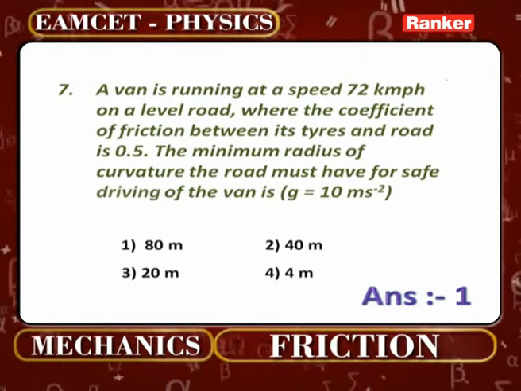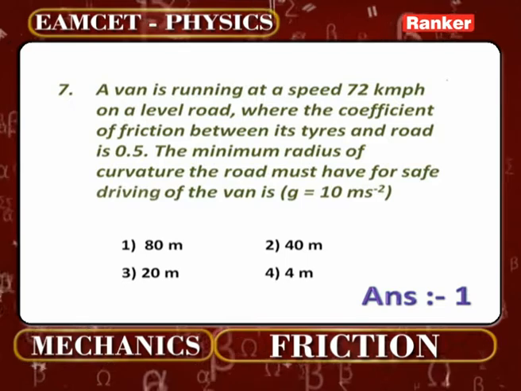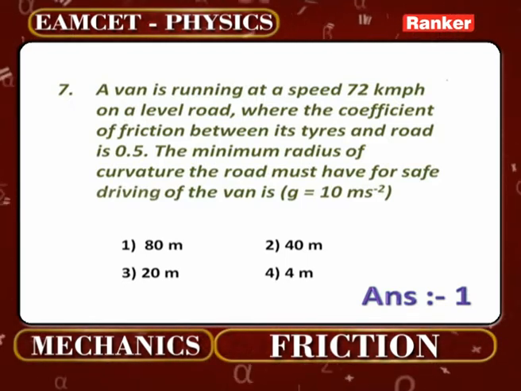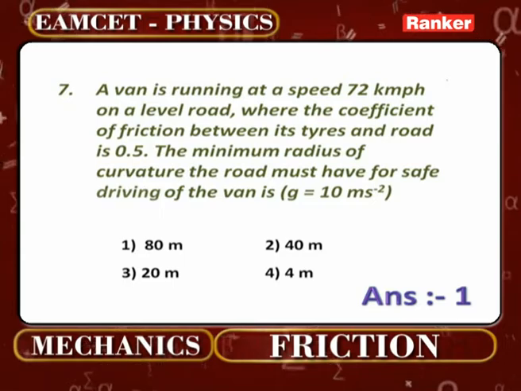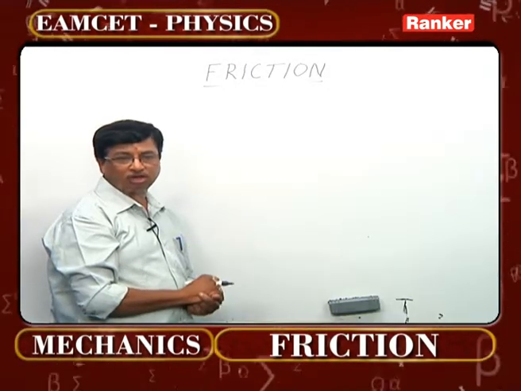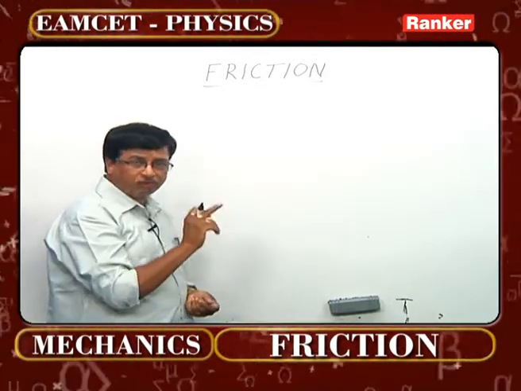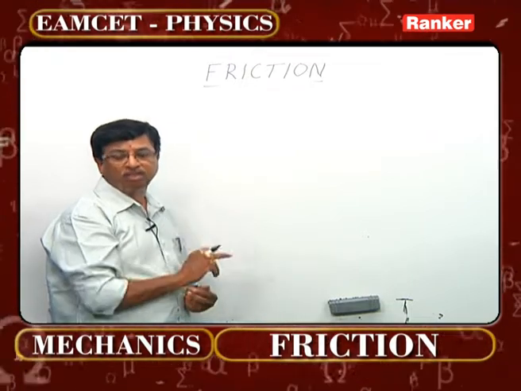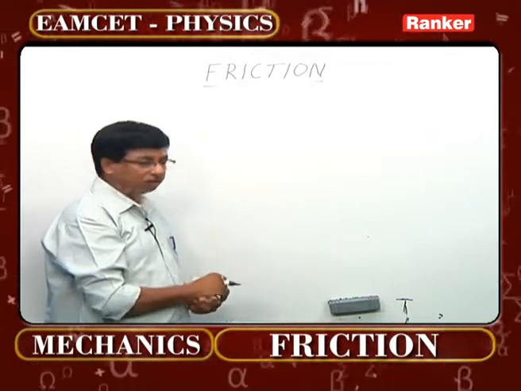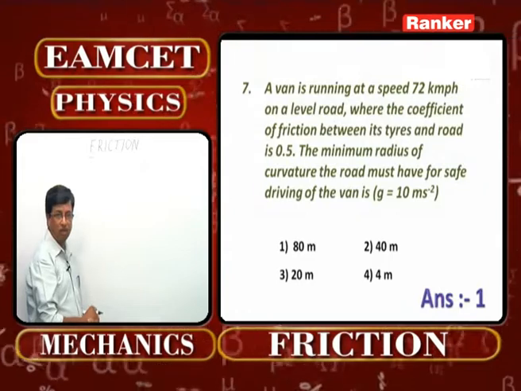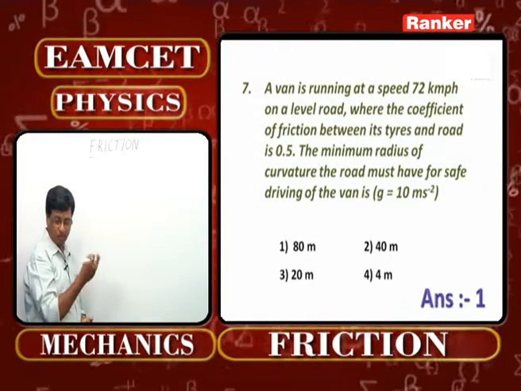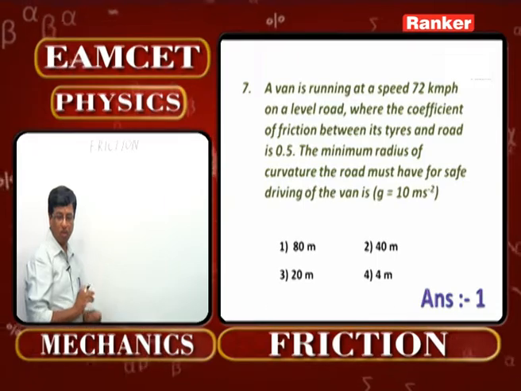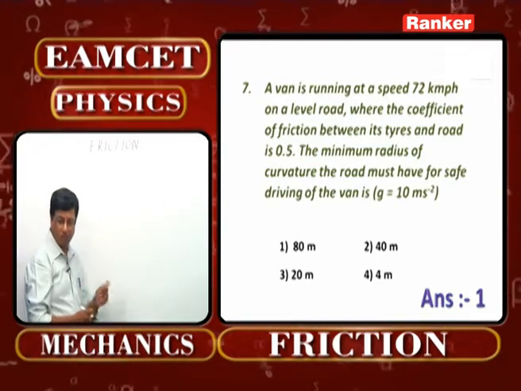Now in this particular case, there is a level road, no doubt. Its radius is supposed to be how much? That means it is a turned road, but it has not got banked. That means what we should understand: only frictional force can save the person from falling on the road when he is moving with a vehicle like that. That means the centripetal force acting and the force of friction acting on that vehicle, as long as these two are equal, the person can move very safely over there.